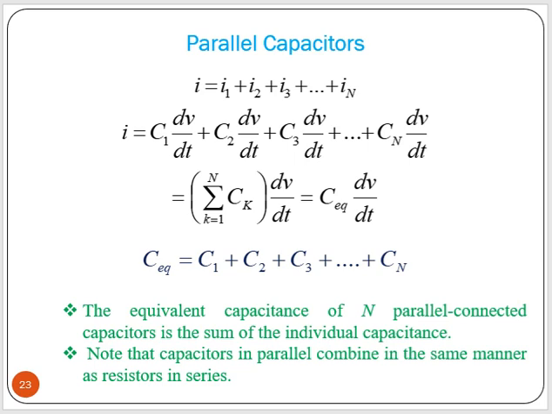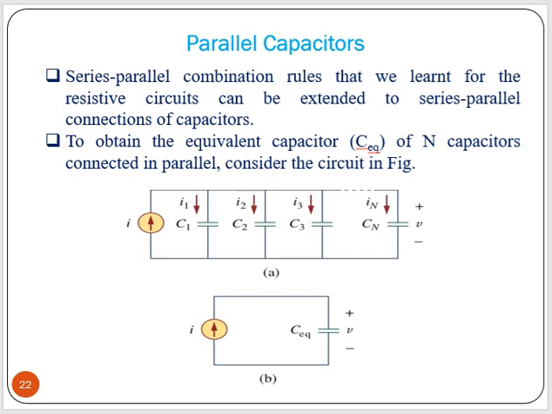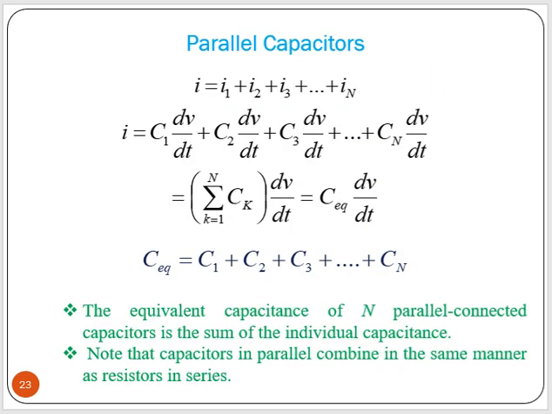Note that capacitors in parallel combine in the same manner as resistors in series. So that is just opposite. For resistance in parallel, the equivalent resistance is opposite. That means in parallel for resistance, we have to find 1 by R1 plus 1 by R2, which equals 1 by R equivalent. But in the case of capacitors, if they are connected in parallel, the value will be the addition of the capacitances.